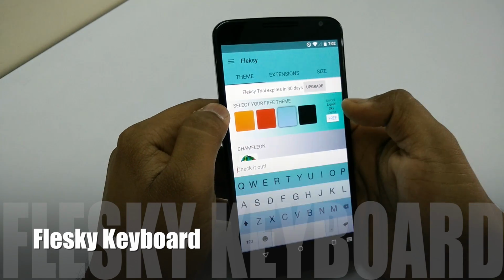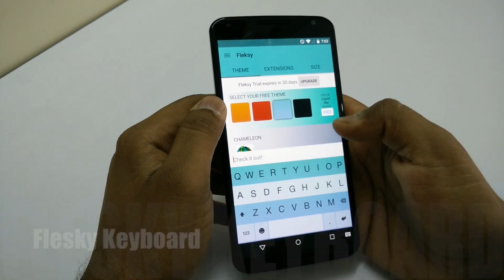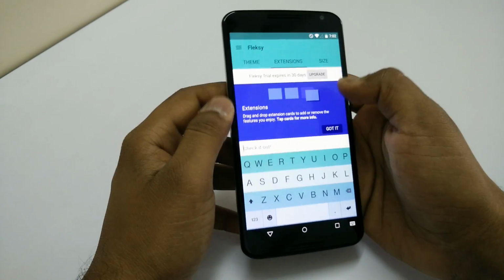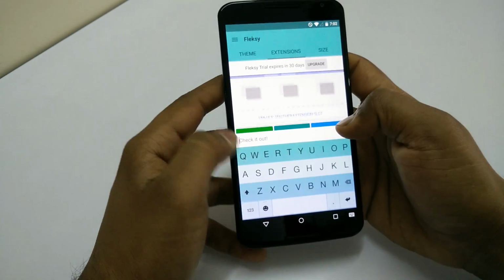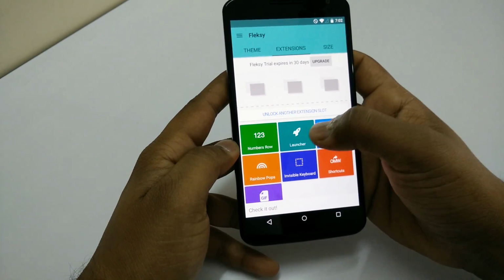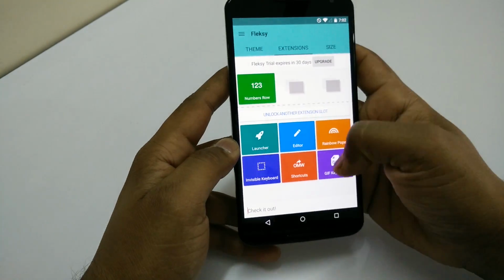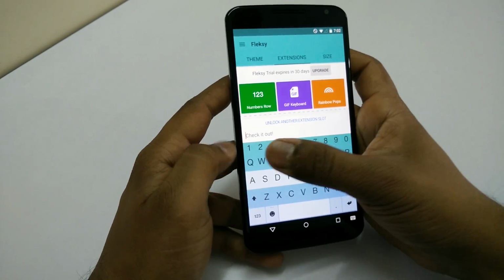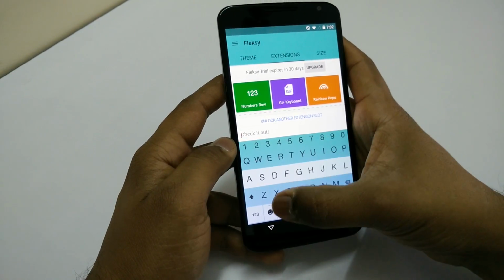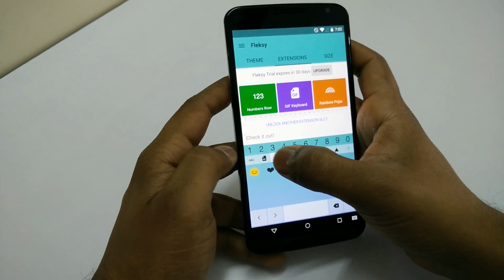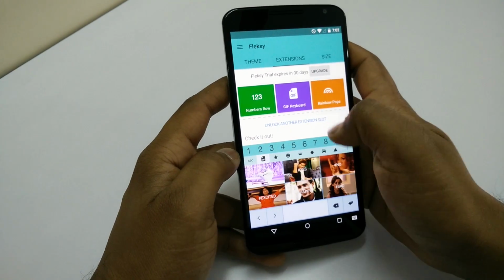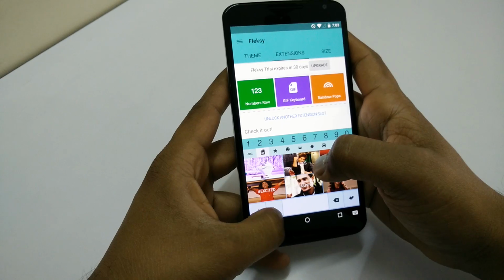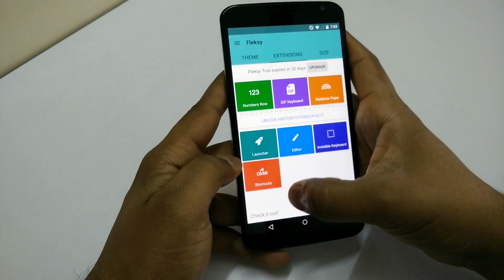Fleksy keyboard is one of the world's fastest keyboards, and with Fleksy keyboard you can change the color of the keyboard with lot of options available, and you can also add extensions to your keyboard like I have added the GIF, the numbers row, and also the rainbow pops. So when you have added these extensions, when you open the keyboard you will see the numbers row, and you will also see the GIF section near to the emoji section, and you will also see the rainbow effect when you type on the keyboard.